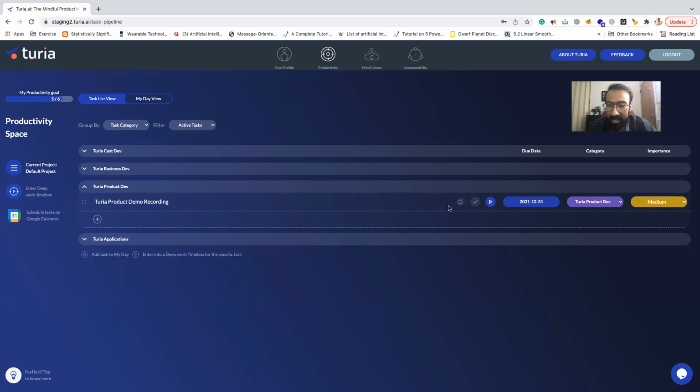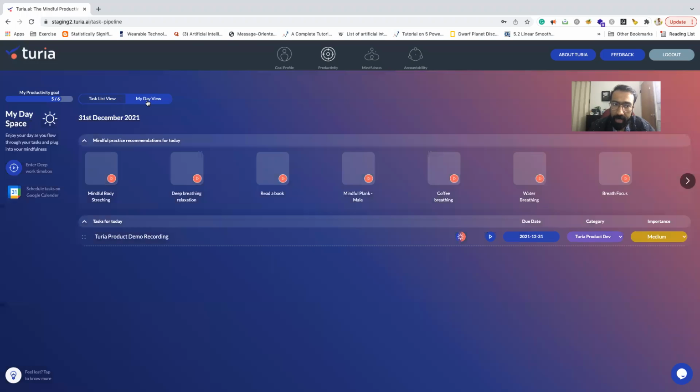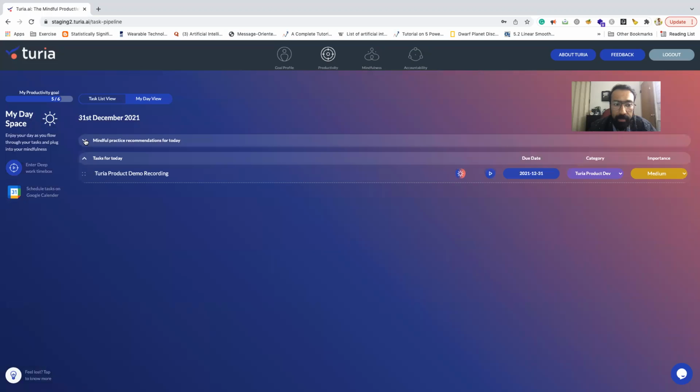All right. So I tap on this button, as I mentioned, where I say, okay, this is the task that I want to work on today, right? So I tap on my day. This task gets added to my day. I go to my day view, and in my day view, I see the task that I have to focus on today, right?